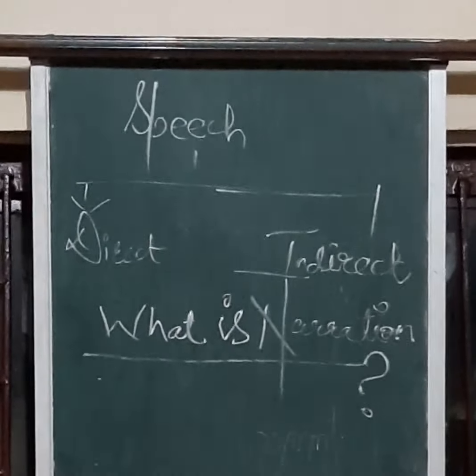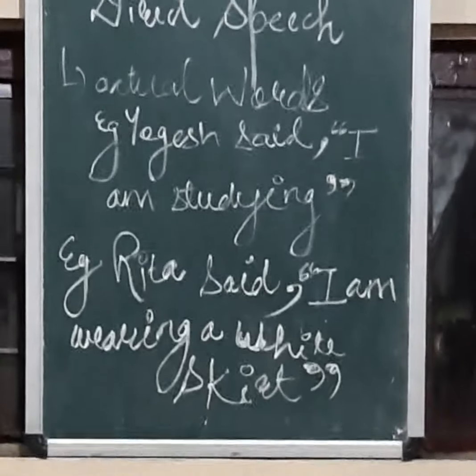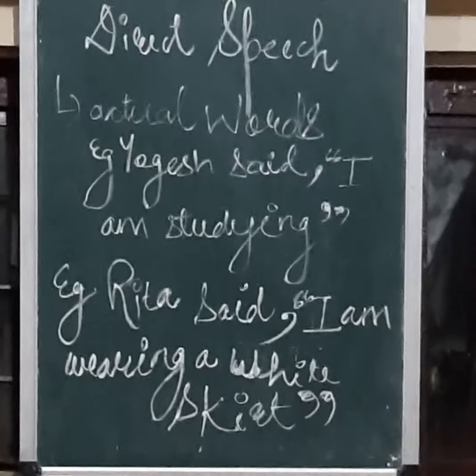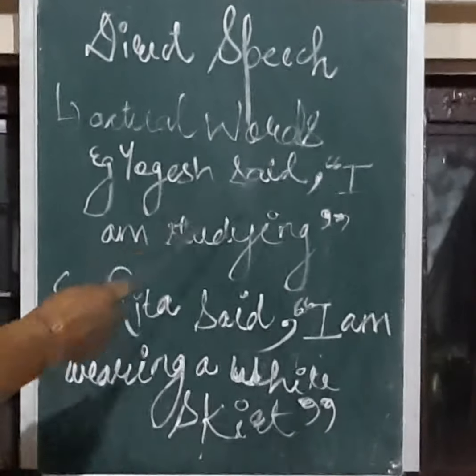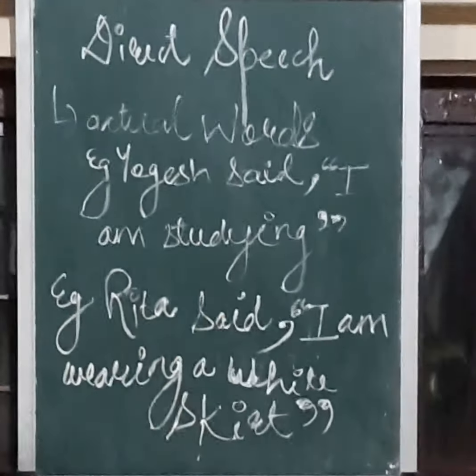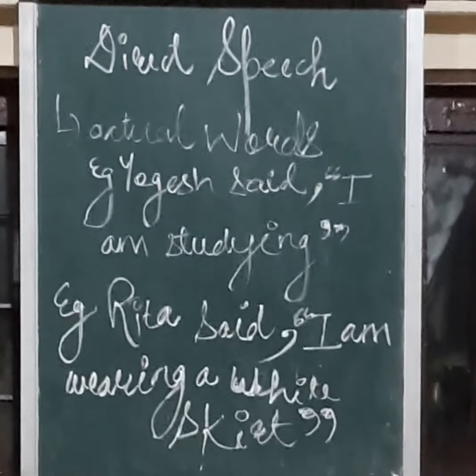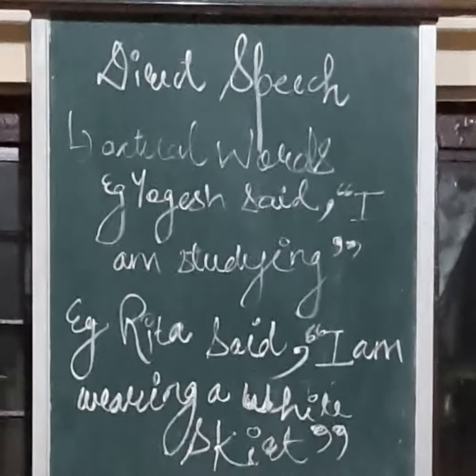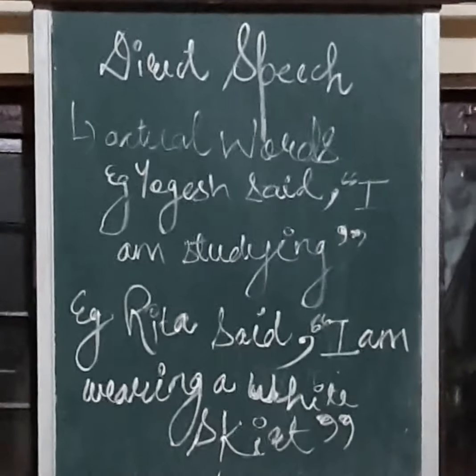So what is direct speech? A direct speech is the actual words of a speaker that are quoted as it is without any change. The exact words of the speaker are enclosed in inverted commas or quotation marks. For example, Yogesh was studying when his friend John came and John asked him, "What are you doing?" He said, "I am studying."